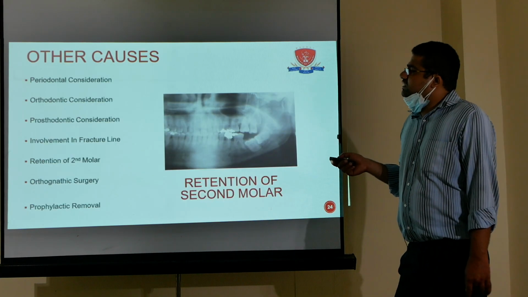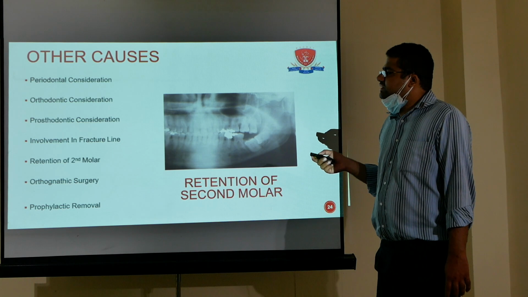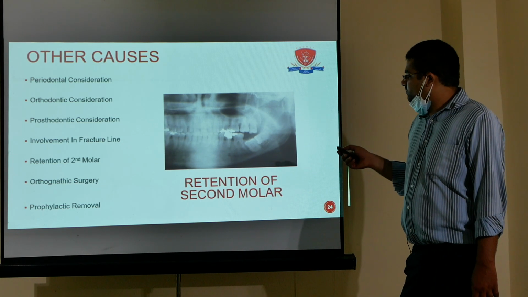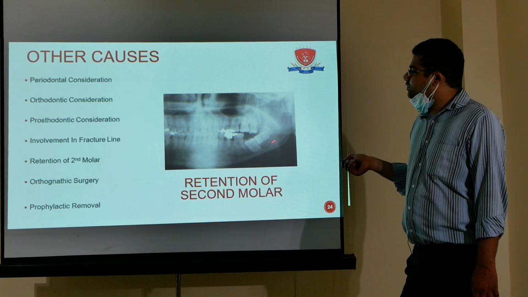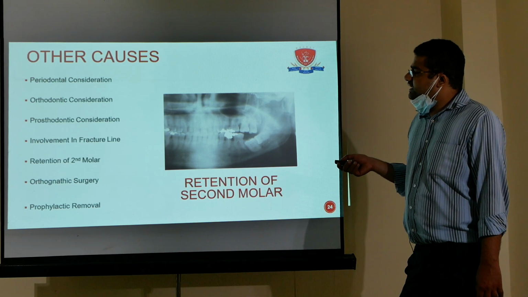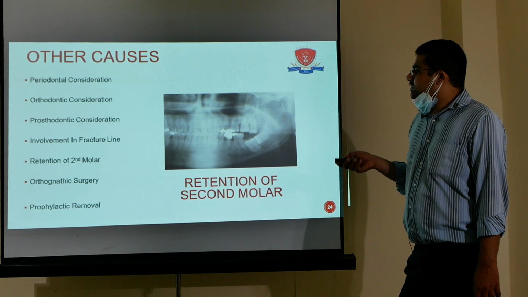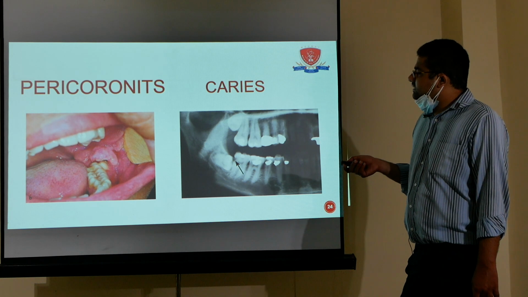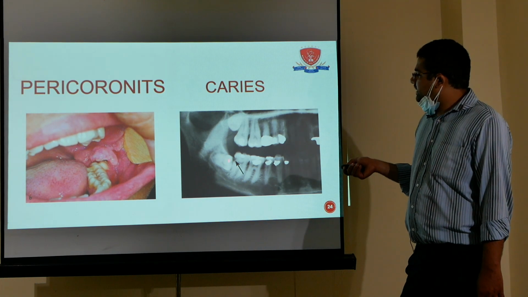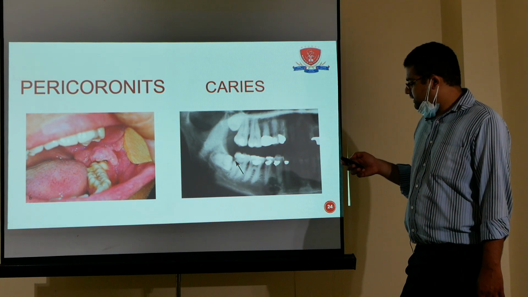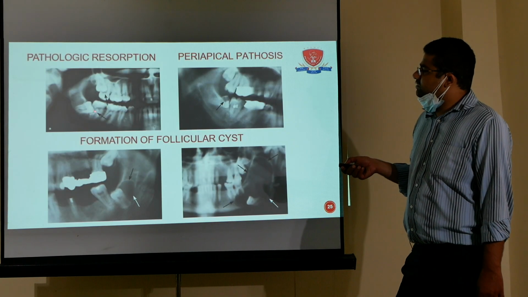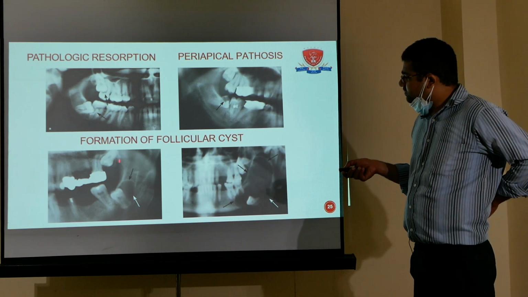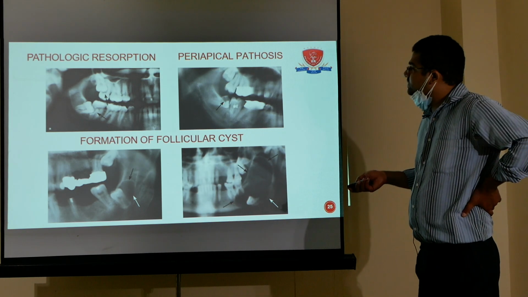Other causes are periodontal consideration, orthodontic consideration, and prosthodontic consideration, and involvement in a fracture line. When the tooth lies in a fracture line, then we have to remove it. Also retention of the second molar, orthodontic surgery, and prophylactic removal. These are the important clinical pictures. Here we have caries, pericoronitis, pathological resorption, periapical pathology, formation of cyst, so we have to remove this impacted tooth.